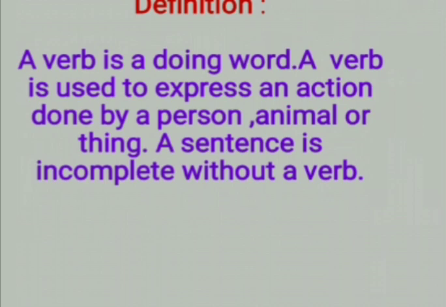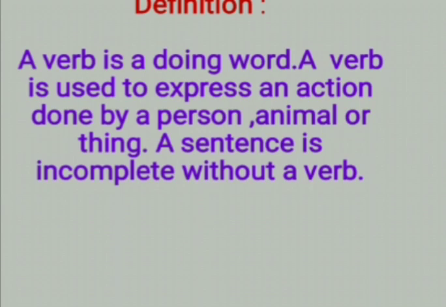What are verbs? A verb is a doing word. A verb is used to express an action done by a person, animal, or thing. A sentence is incomplete without a verb. So, we cannot frame a sentence without a verb.